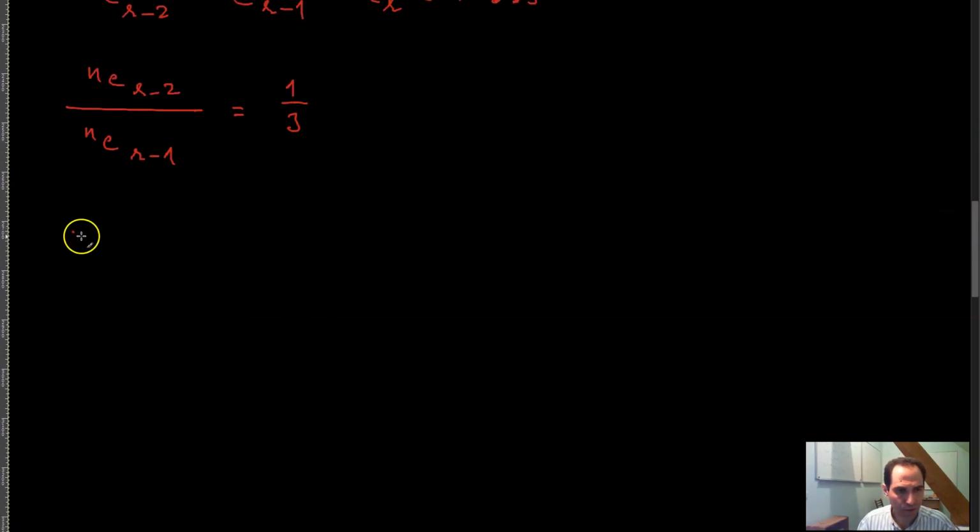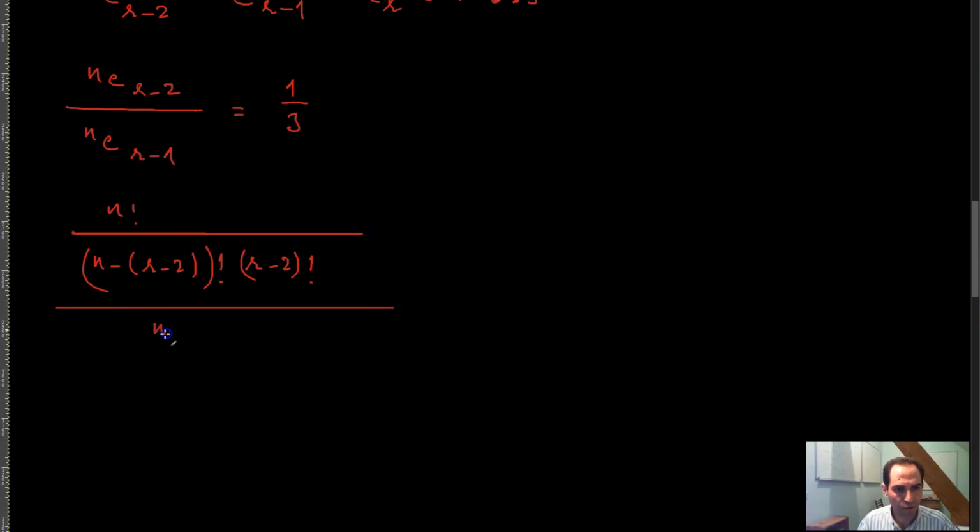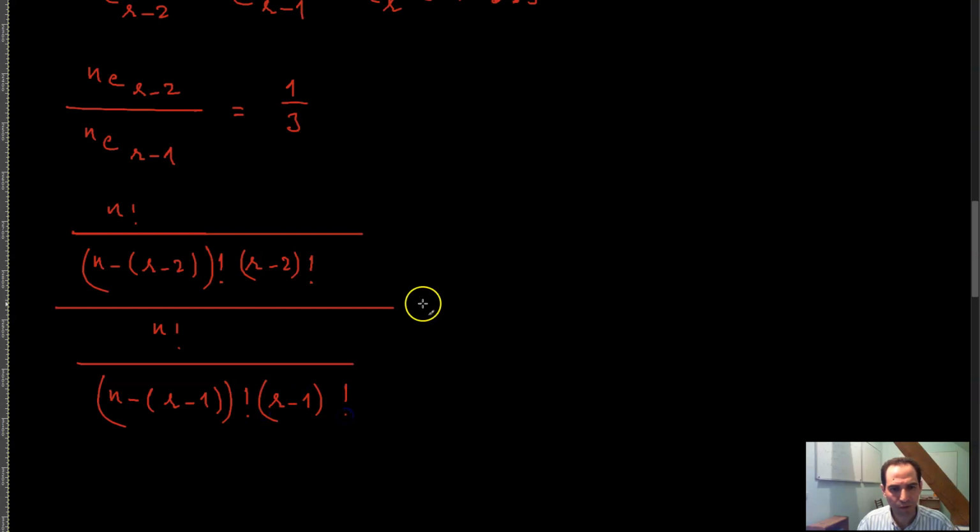It's now simple, so you can write it as n factorial over n minus r minus 2 factorial, divided by r minus 2 factorial, and divide that by n factorial divided by n minus r minus 1 factorial, r minus 1 factorial. That is equal to 1/3.